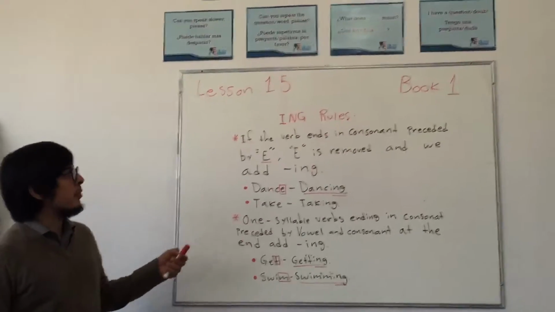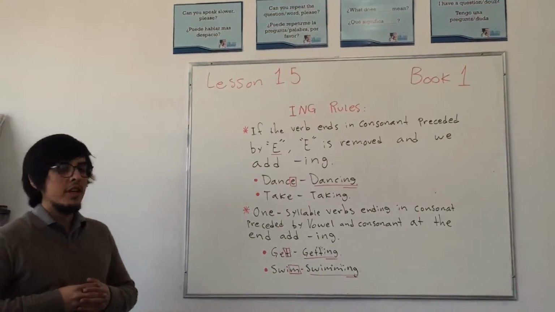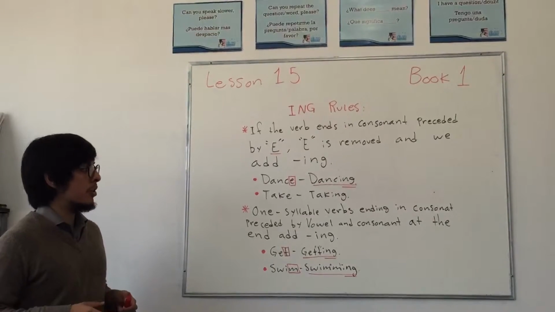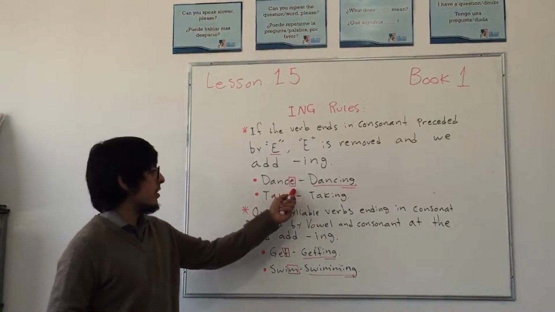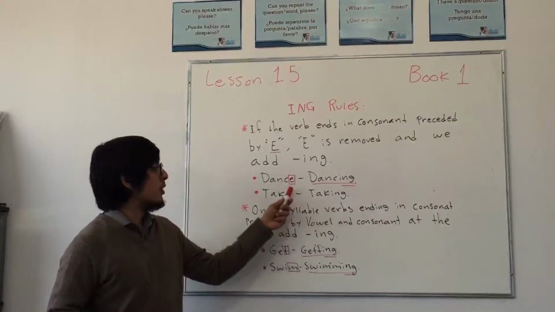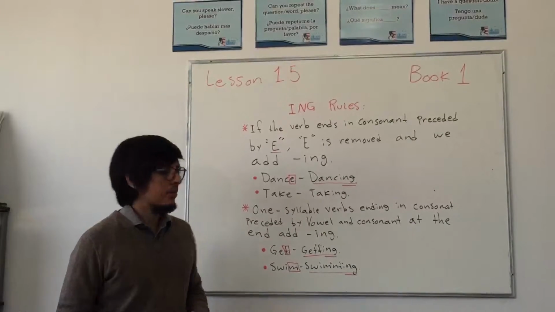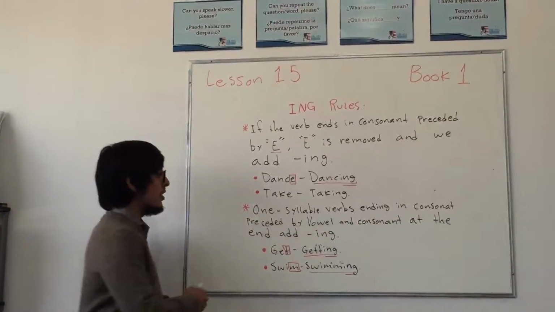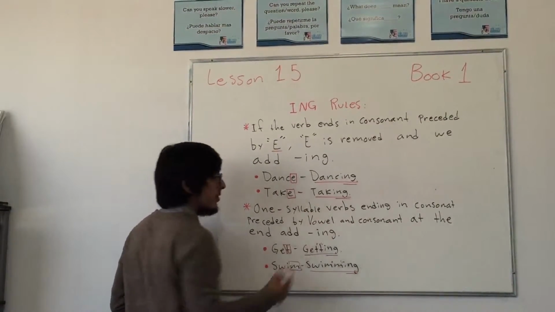These are the spelling rules for ing. If the verb ends in e, the e is removed or dropped and we add the ing. For example, dance, dancing. We drop the letter e so we can add the ing. Take, taking. We drop the letter e so we can add the ing.